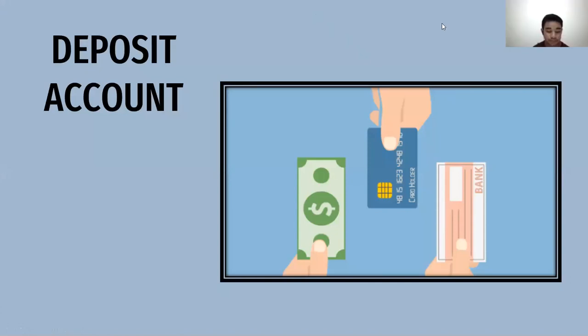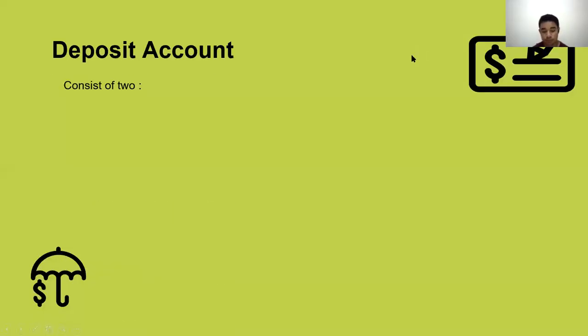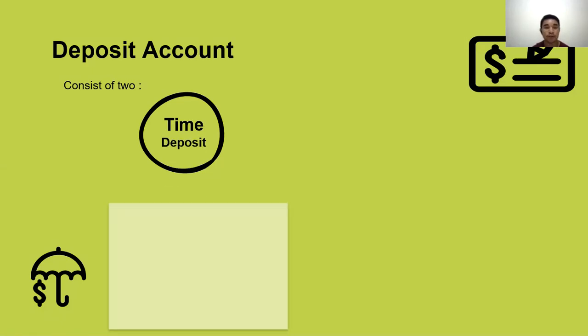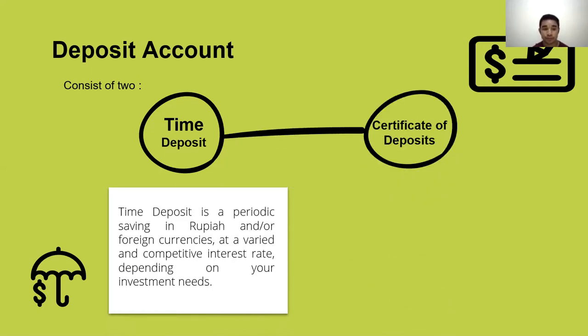Deposit account. A deposit account is a saving form of third parties to banks whose withdrawal may only be made at a specified time based on agreement between the depositor and the bank under the terms and conditions. There are two types of deposit account. The first is time deposit and the second is certificate of deposit.